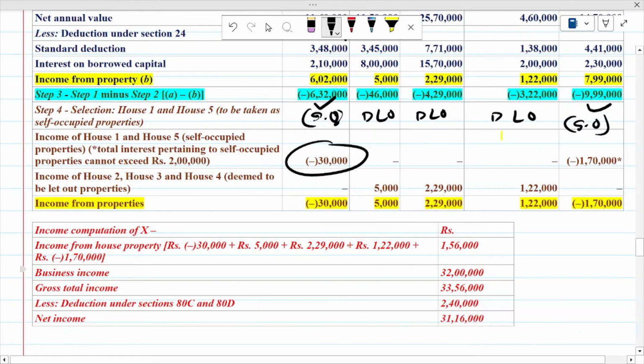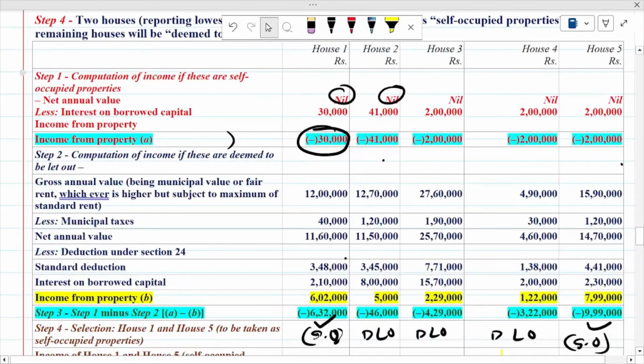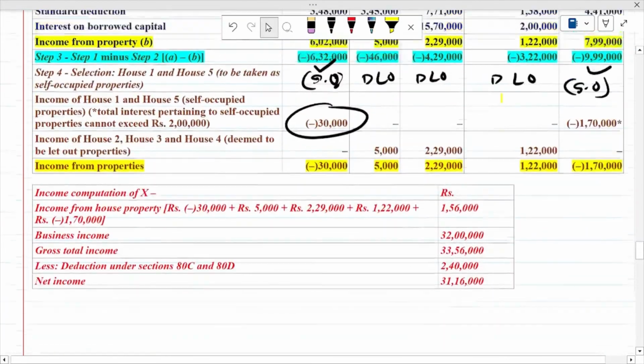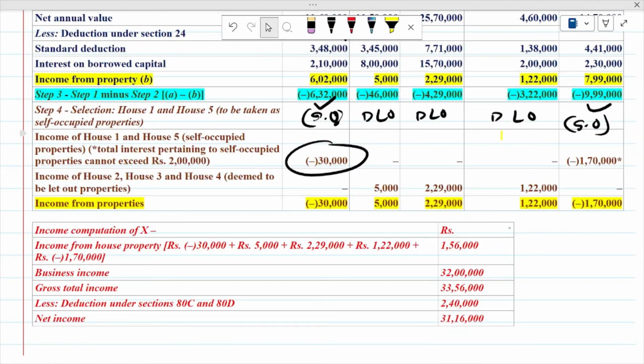Then house number 2, what is the deduction available to you? 2 lakh if the property is self occupied. But here you will not write down 2 lakh, because then the total will be 2 lakh 30,000. And the maximum amount of deduction in case of interest on borrowed capital for both the houses is 2 lakh.